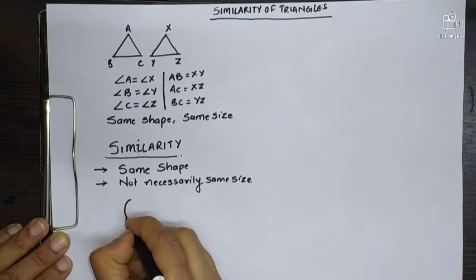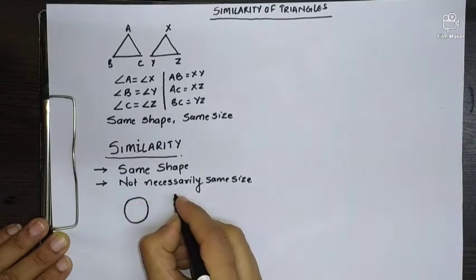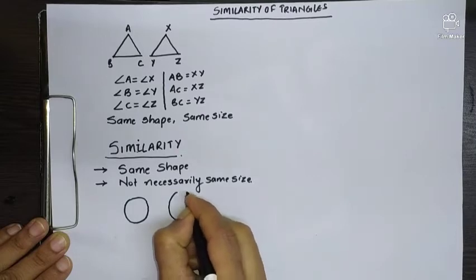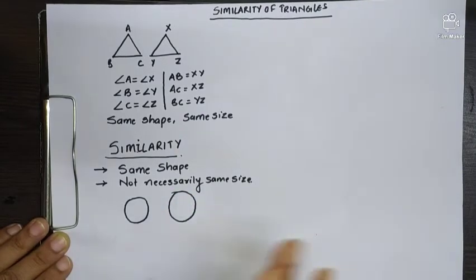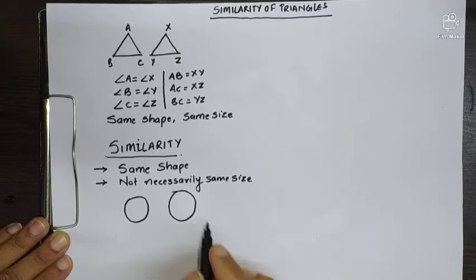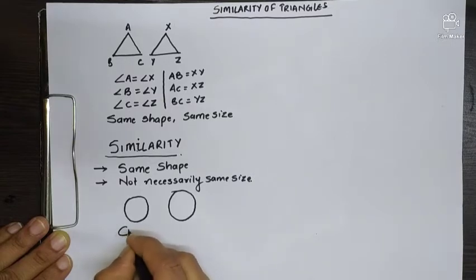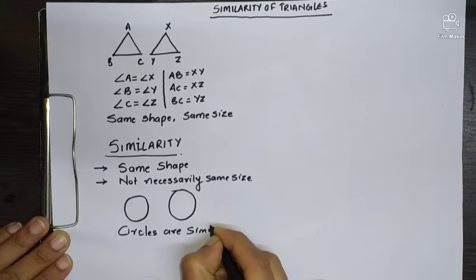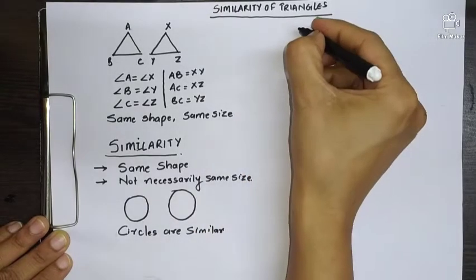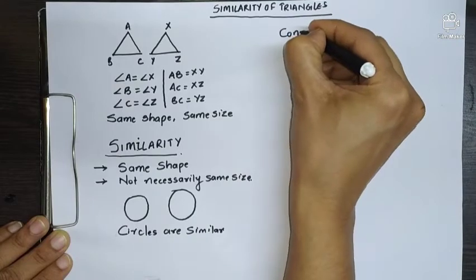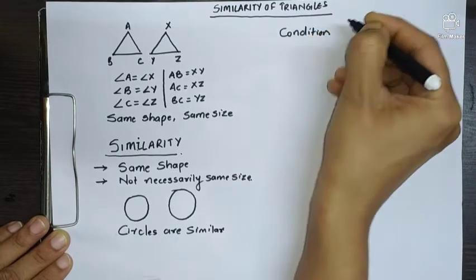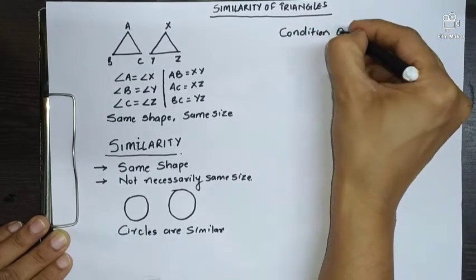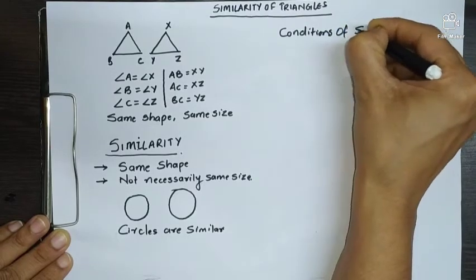For example, if I take two circles, this one is a circle and this is a bigger one. Shapes are the same, circle, but obviously the size differs. One is a smaller one, the other one is a bigger one. Circles are similar, all circles are similar. So what I'll conclude is the conditions of similarity, under which condition I'll say the shapes are similar.